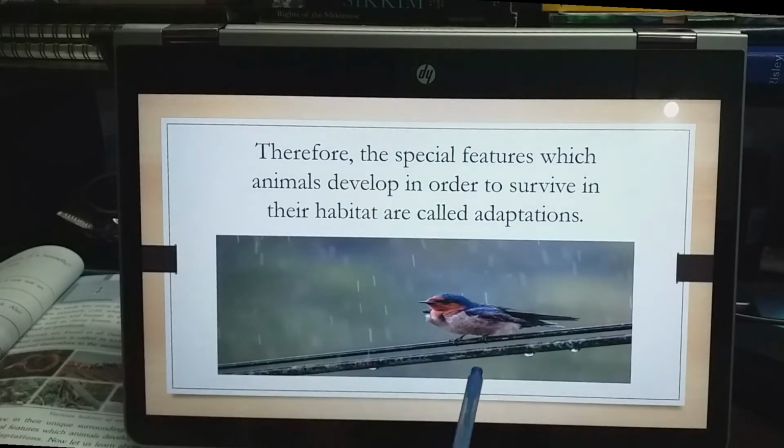Now you can see the picture here. This is a picture of a bird. It is under the rain. This bird is sitting on a wire under the rain. Have you seen here? Drops of rain are coming, isn't it? Now this bird's body is covered with feathers, isn't it? These feathers help this bird to protect itself from rain and cold. That means this body covering is how the bird adapts to this environment, understood? In a cold or hot environment, how they adapt themselves, that is called adaptation.